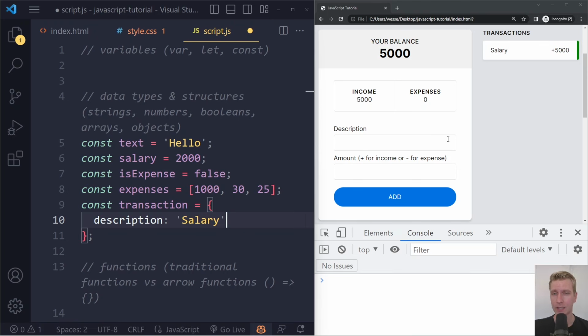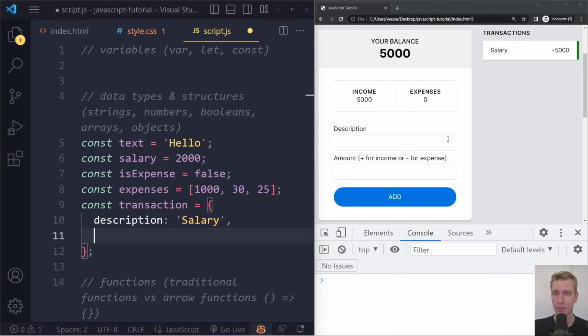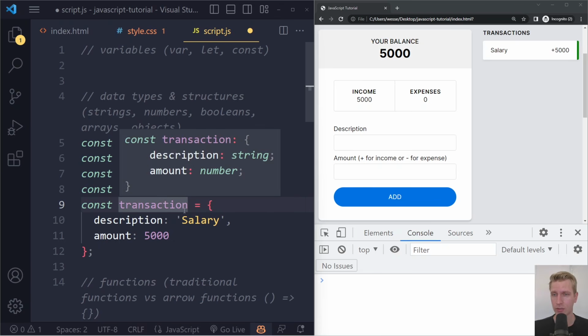String salary. And then we could have a comma. Another property of this transaction object could be amount, and that could be a number. So here we are associating these two properties together. They're both part of the same object that represents the transaction here.